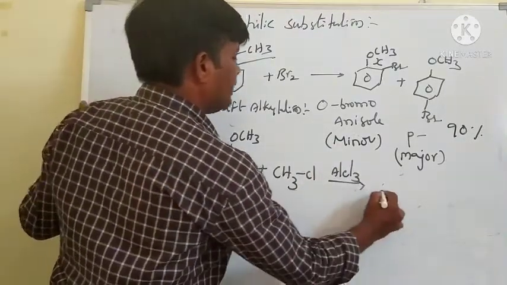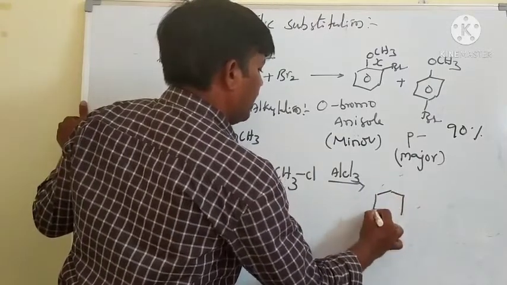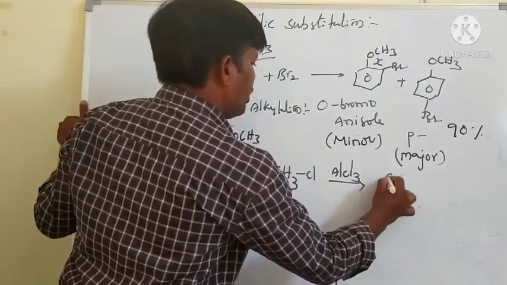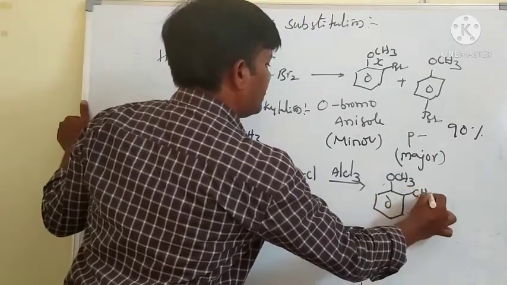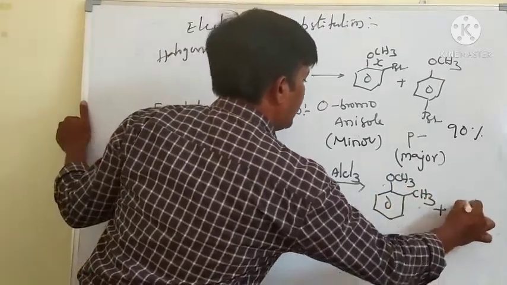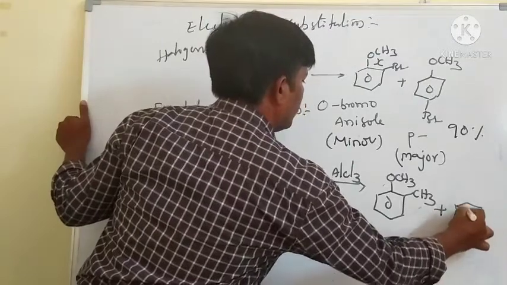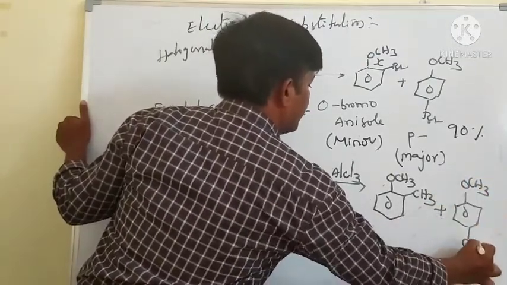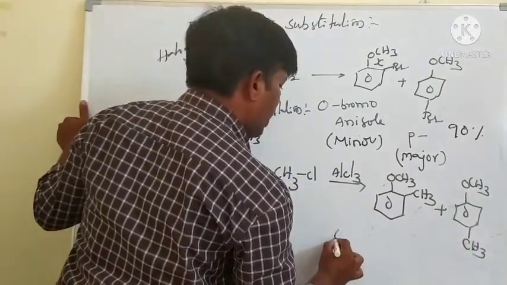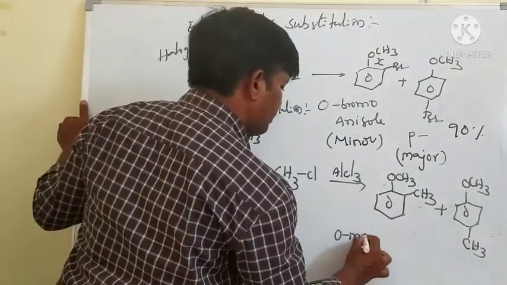What happened? Same, ortho product and para product, OCH3 and CH3. What is that? Orthomethoxytoluene.